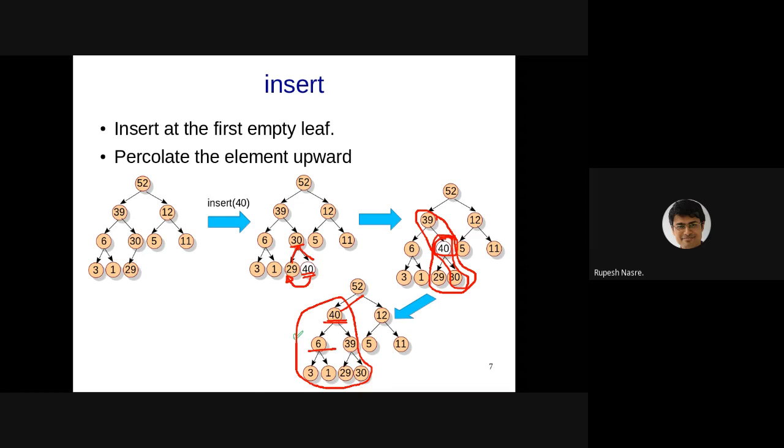There is no ordering amongst the children, and therefore we just need to look at the parents, and that helps us implement it in a slightly simplified way. That is one of the reasons why having that array-based representation is still helpful, because you can quickly go to the parent, as well as you can go to the children. So that becomes a constant time operation to identify the parent as well as the children.